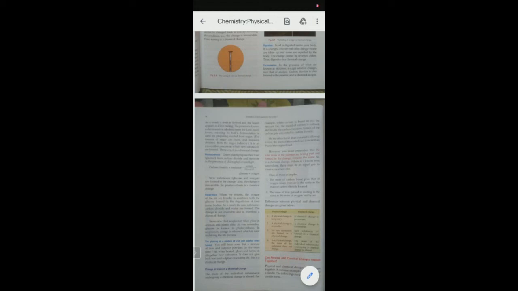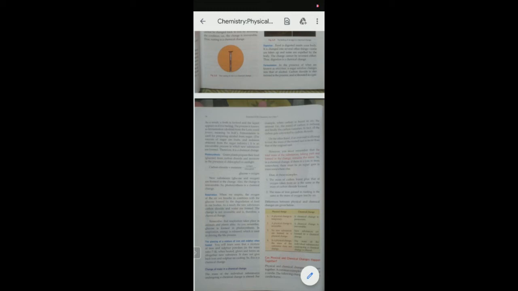Now if we discuss another example of chemical change, that is fermentation. Fermentation is the process which occurs when enzymes react with the sugar solution and change that into alcohol.